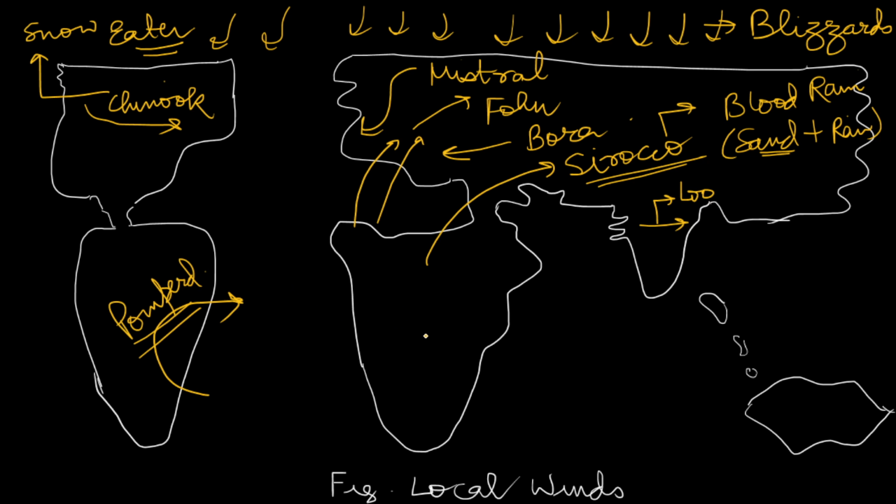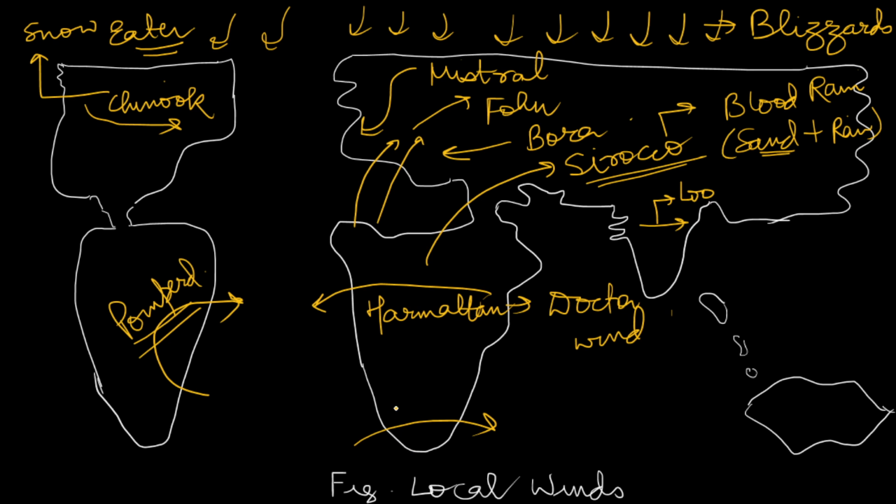In Africa a wind travels from this region, this is known as Harmattan. This Harmattan is also known as doctor wind. And one more wind at the tip of Africa, near South Africa, is known as Berg winds.